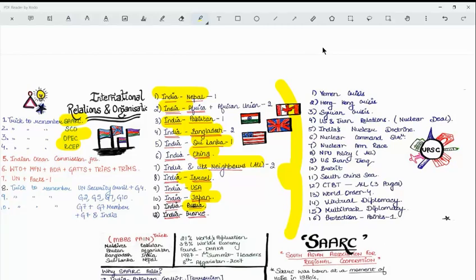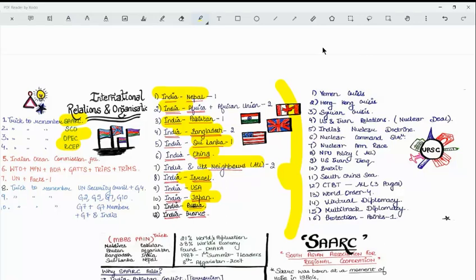like it forms a route to the Central Asian region, and it is also connected to Pakistan, and that is why it is very important from India's national security perspective as well, because various illegal activities like drug trafficking, human trafficking, sale of illegal arms or counterfeit currency, and smuggling can happen through the Afghanistan route. So that is why protecting the international borders and having good relations with Afghanistan is very important for the national security and sovereignty of India as well.